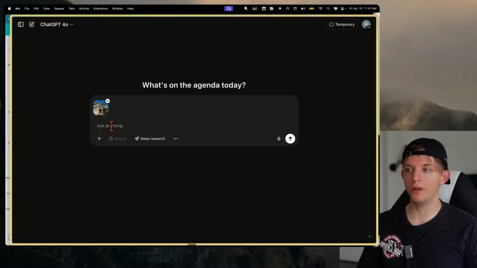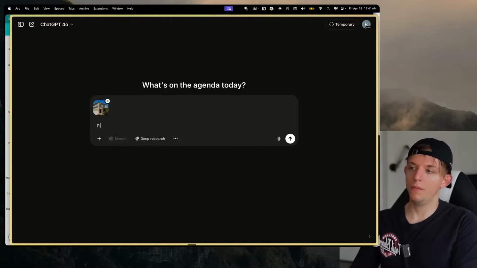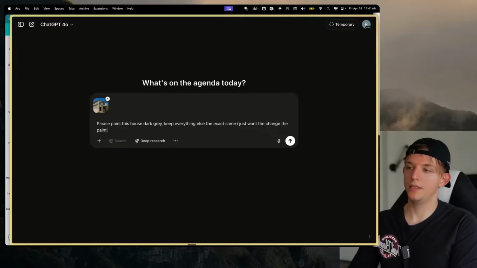So we can just upload an image of this house and we can say, please paint this house dark gray. Keep everything else the exact same. I just want to change the paint color to dark gray.